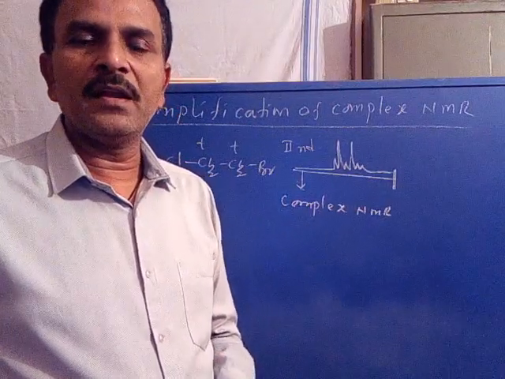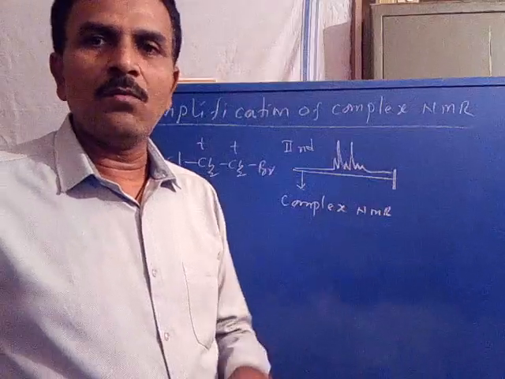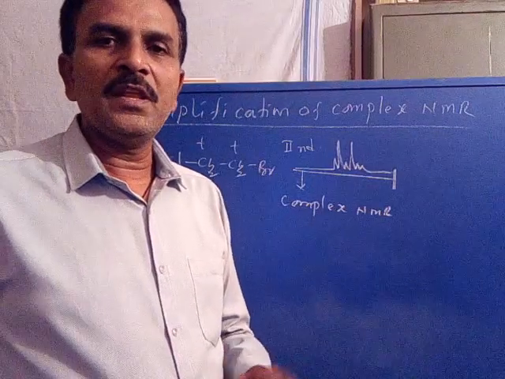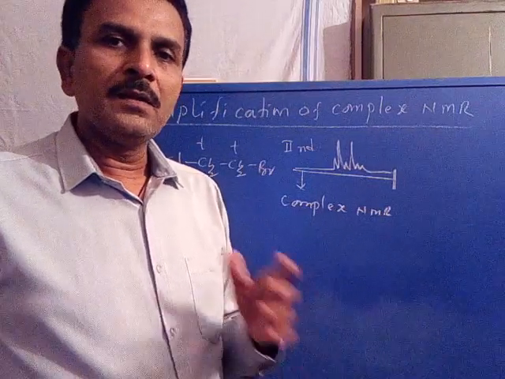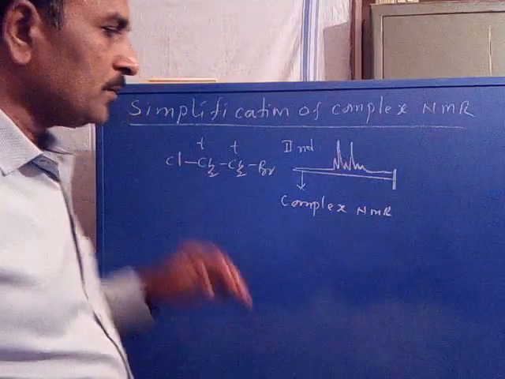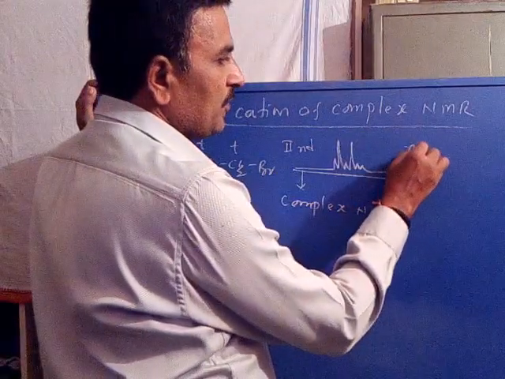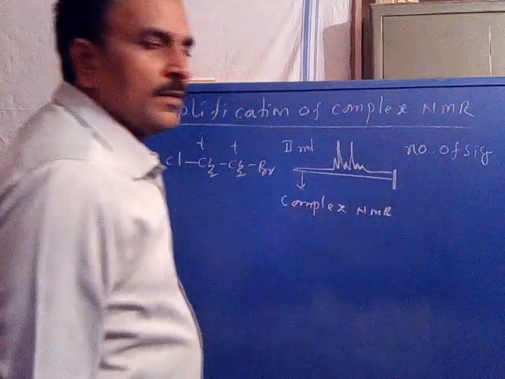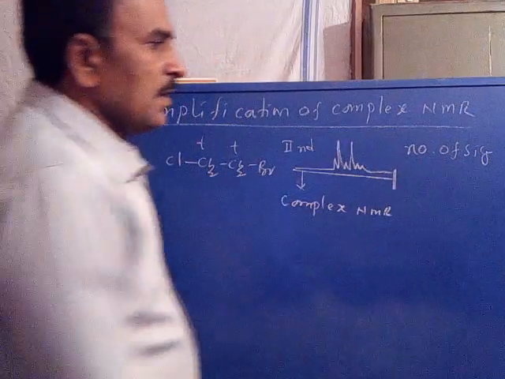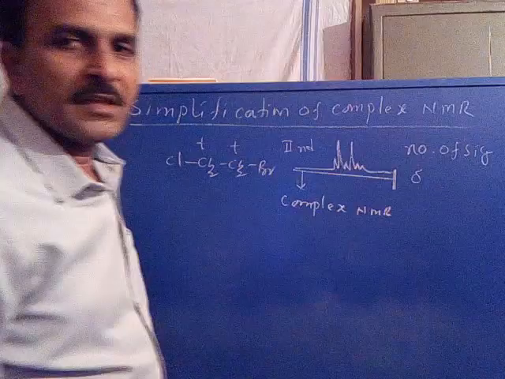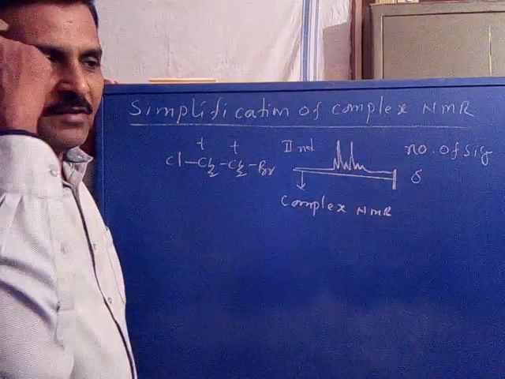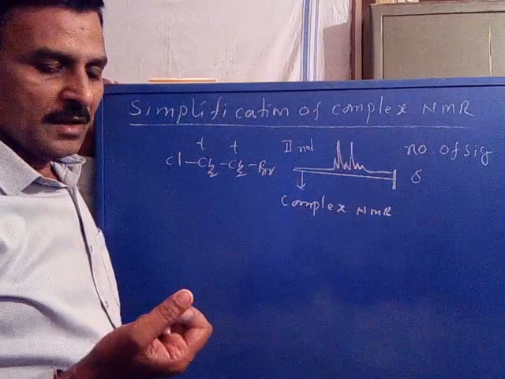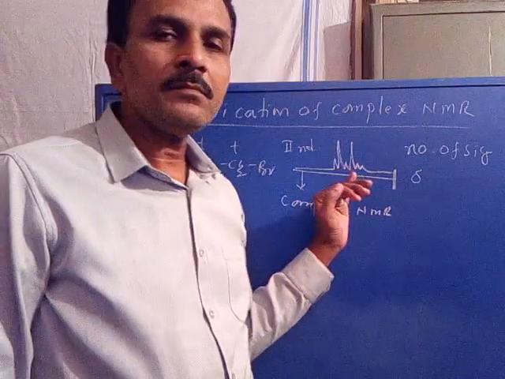There are no symmetrical signals as they are overlapped. So getting the delta value, that is the absorption frequency for each signal, is difficult, as well as the J